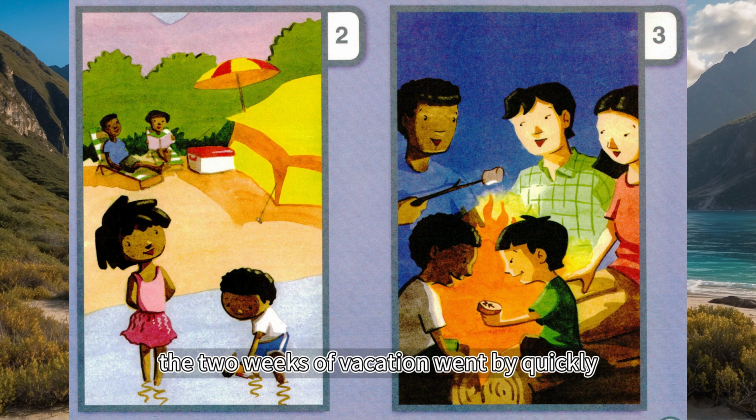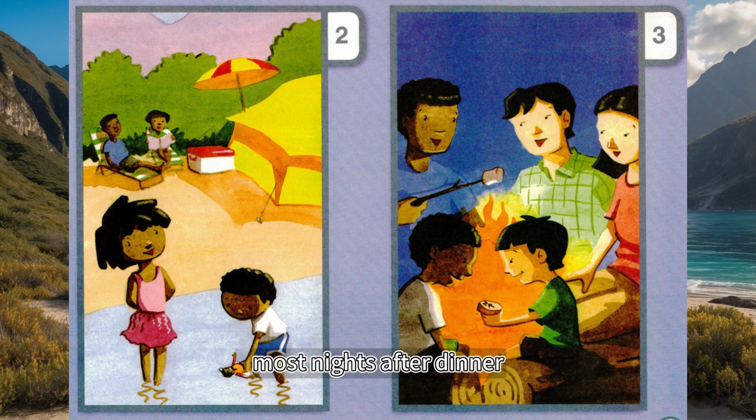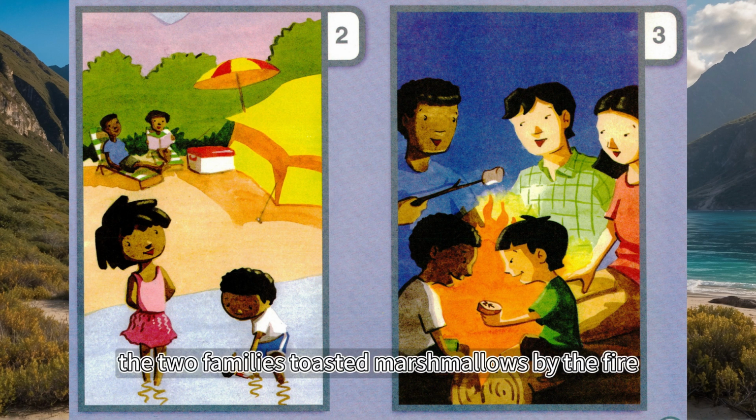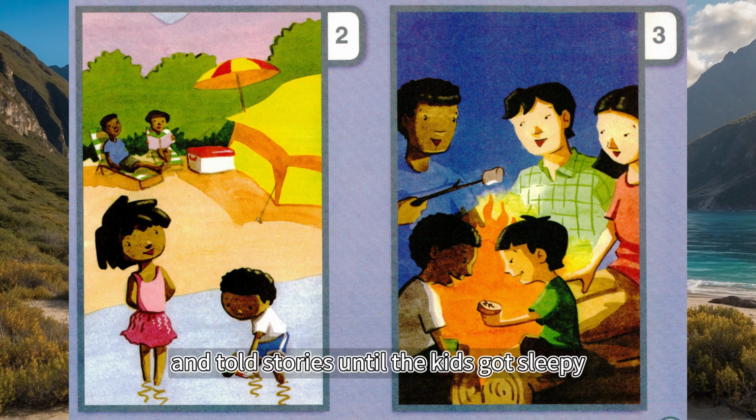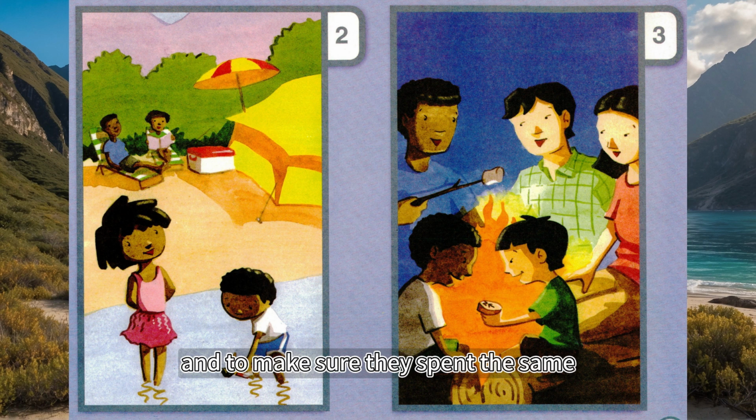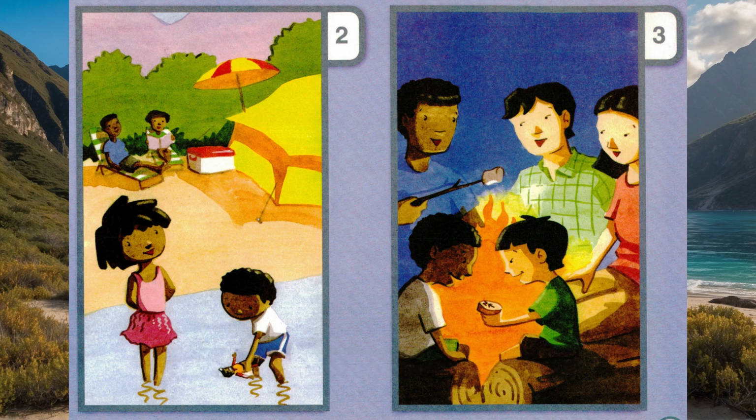The 2 weeks of vacation went by quickly. Most nights after dinner, the two families toasted marshmallows by the fire and told stories until the kids got sleepy. Everyone promised to email each other and to make sure they spent the same 2 weeks at the lake next summer, too. The end.